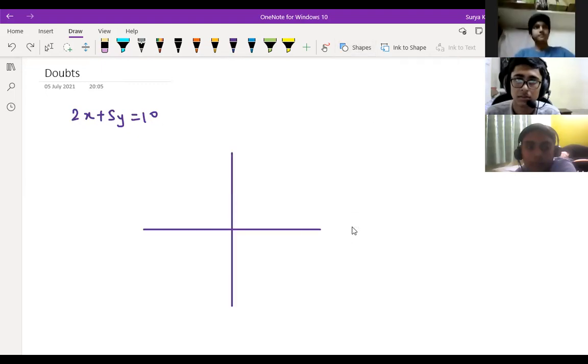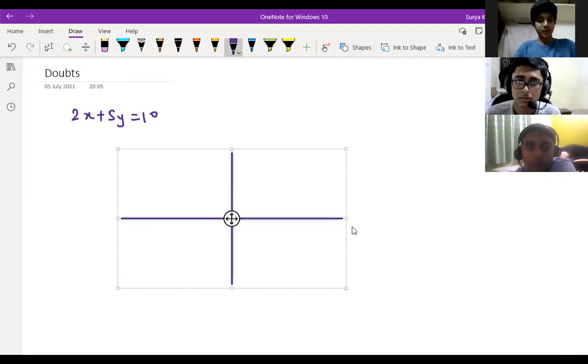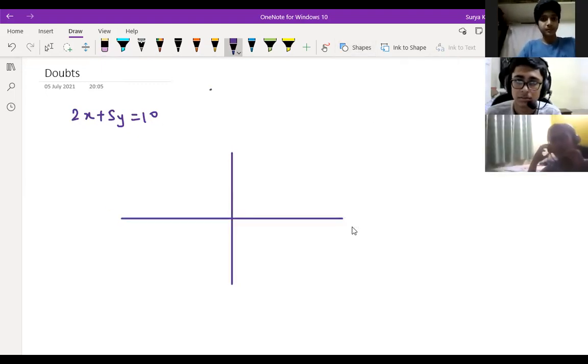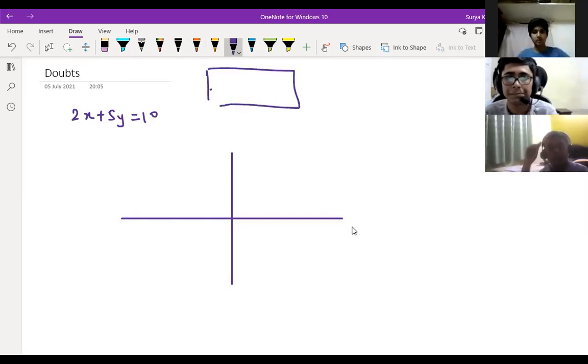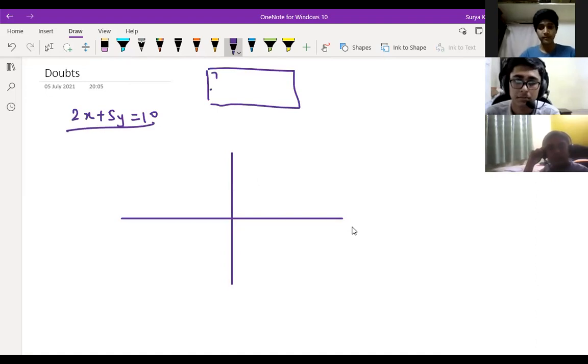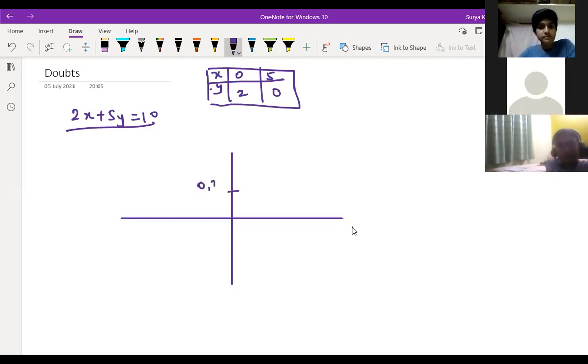Sir, I didn't understand this. Okay. See, for the area of the triangle, you can make the line 2x plus 5y equals 10. This is the equation of a line, right? Yes, sir. I did that step. Okay. If x is equal to 0, you will get y is equal to 2. Correct. If y is equal to 0, x is equal to 5. Correct. So 0 comma 2 you'll get somewhere here, and 5 comma 0 you will get somewhere here. Correct.